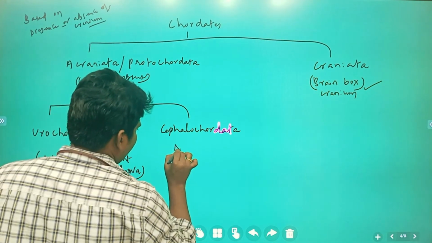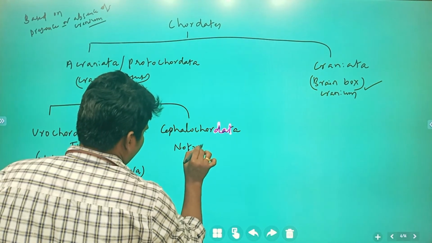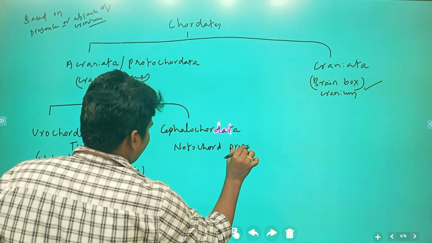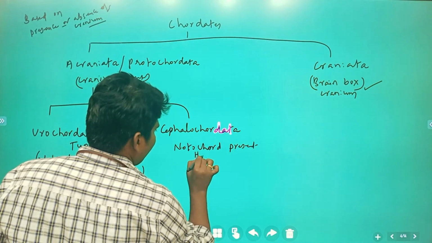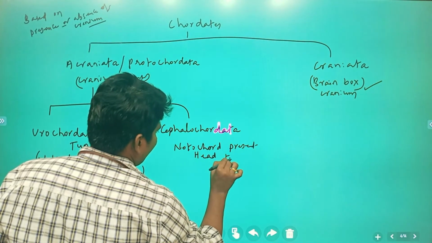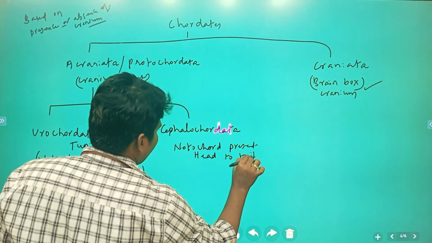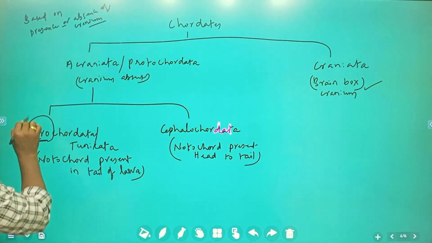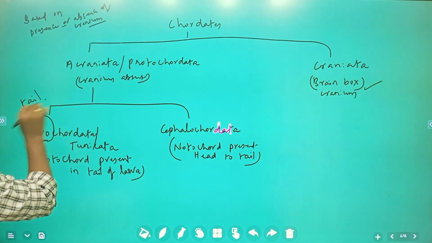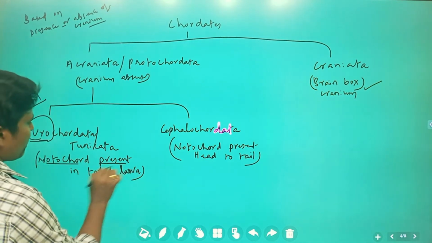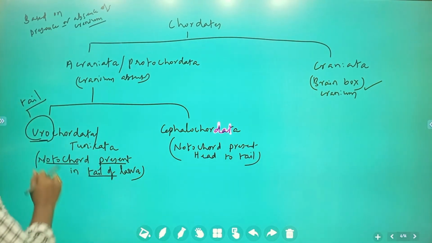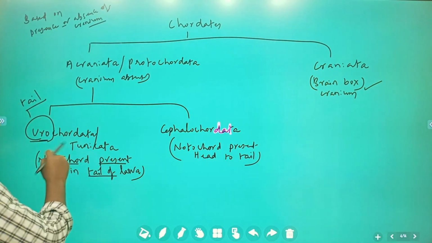Notochord present from head to tail. See, here uro means tail, the tail region. So the notochord which is present in the tail of the larva is called urochordata, also known as tunicata.